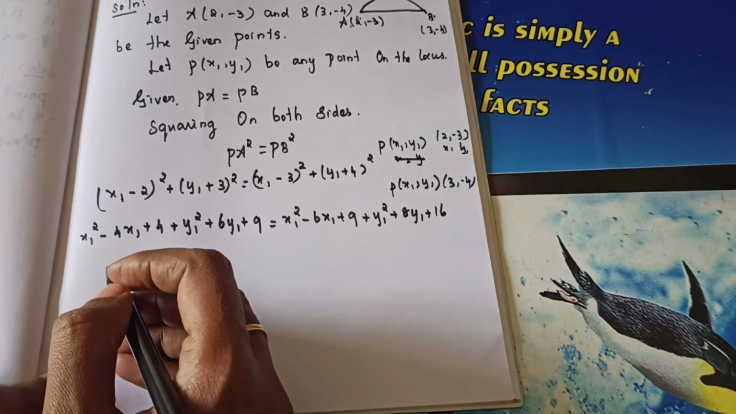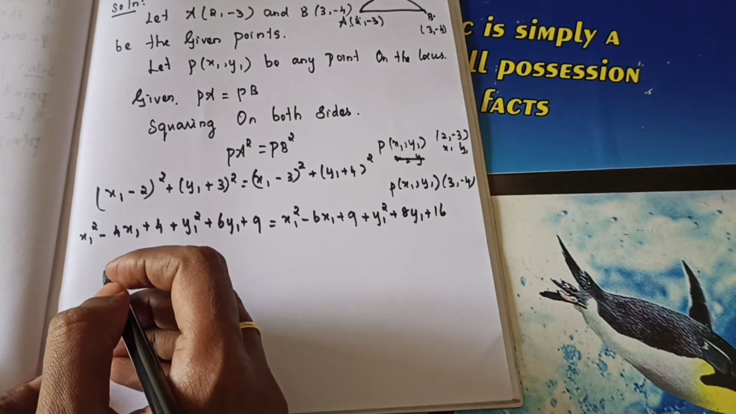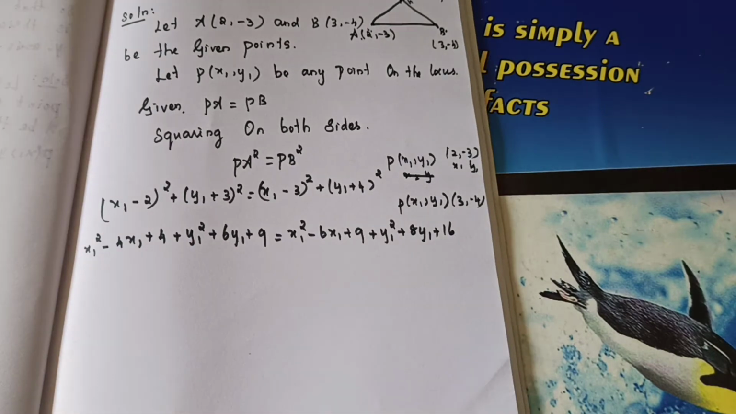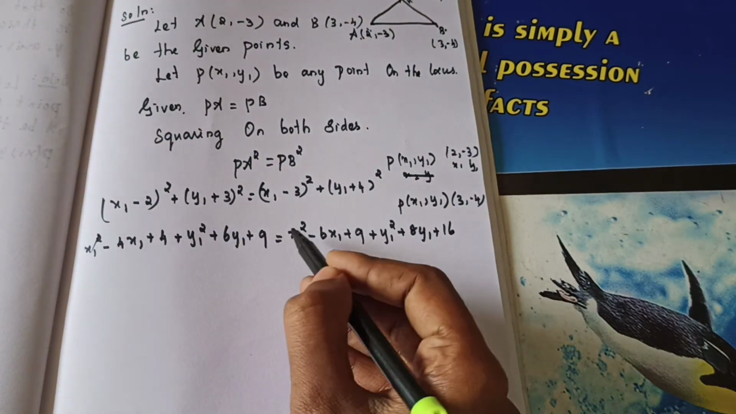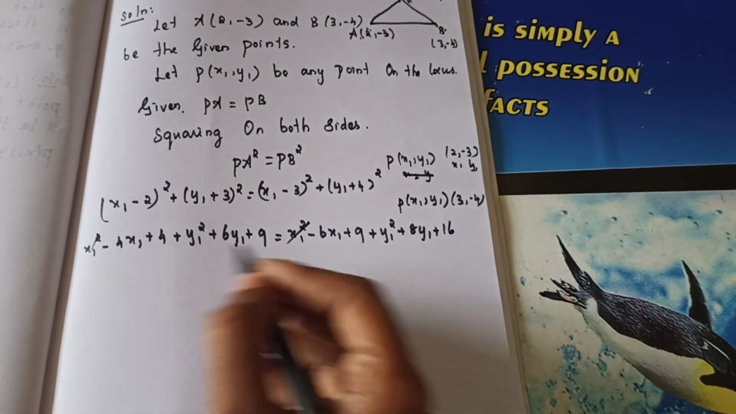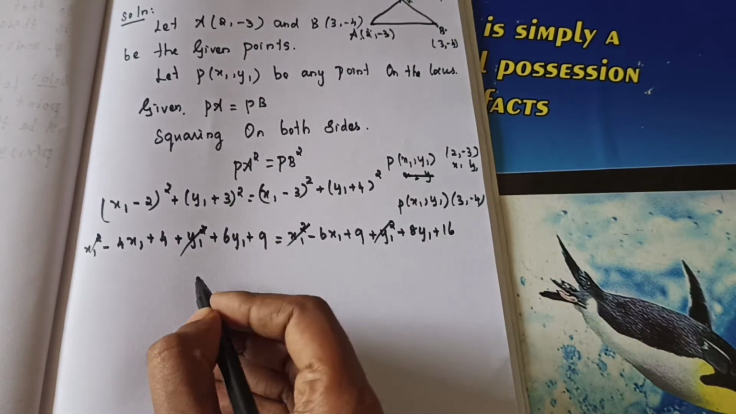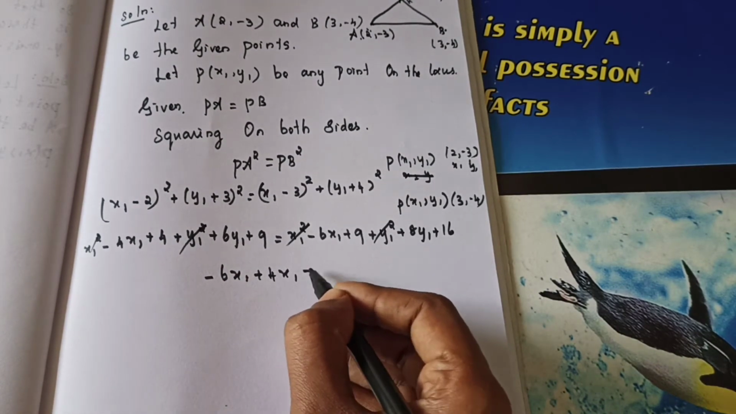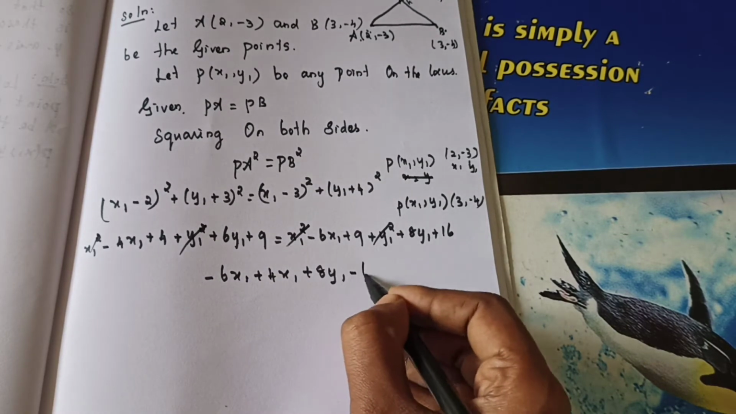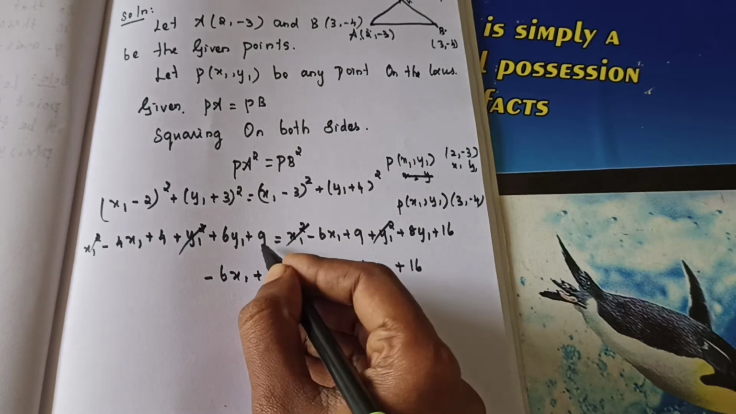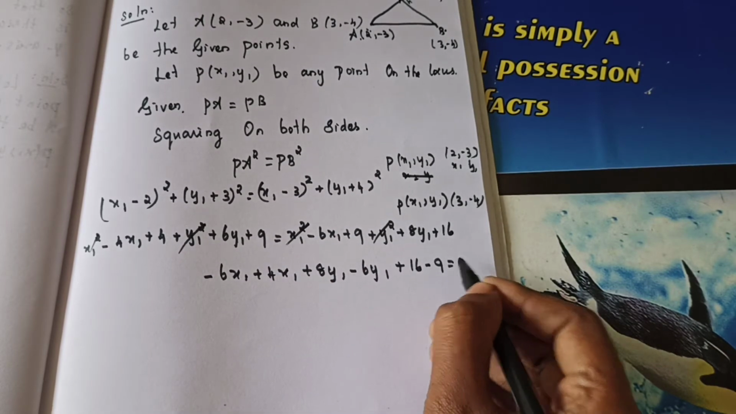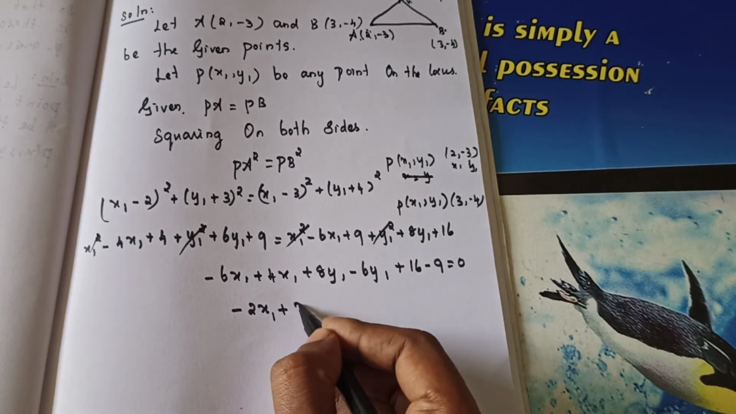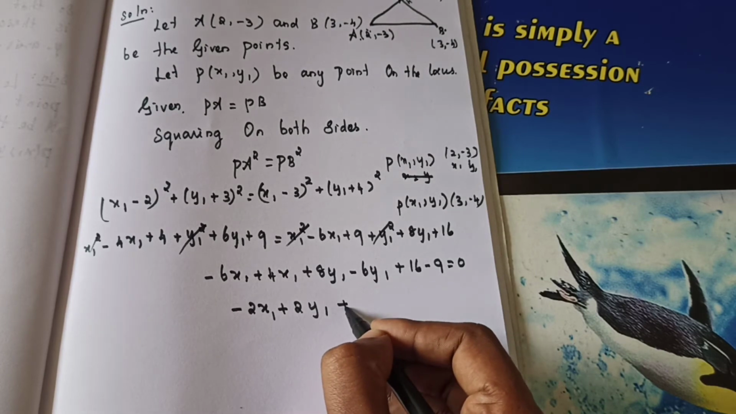Okay, bring all the terms to one side and we will simplify. Here x1 square will get cancelled, and similarly y1 square gets cancelled. So minus 6x1, if you are bringing this here, plus 4x1, then plus 8y1 is there. If you are bringing this side, minus 6y1, plus 16 is there. If you are bringing this to this side, you will get minus 9 is equal to 0. So from that, minus 2x1 plus 2y1 plus, what's the next one?